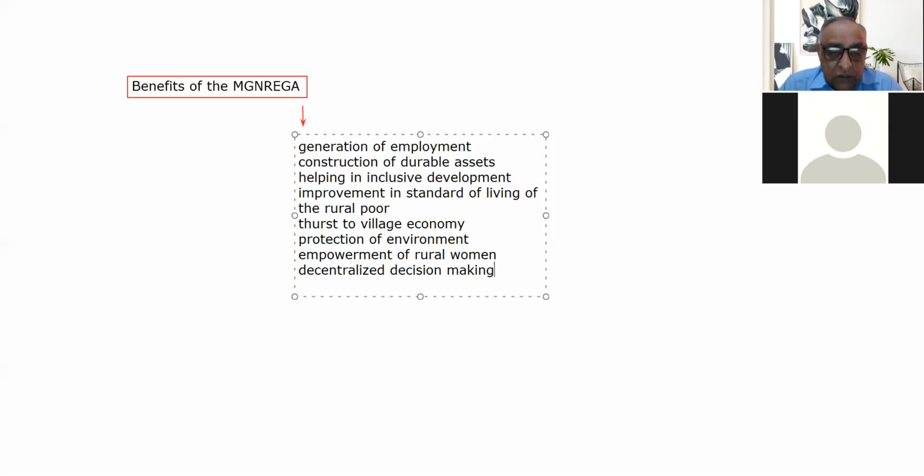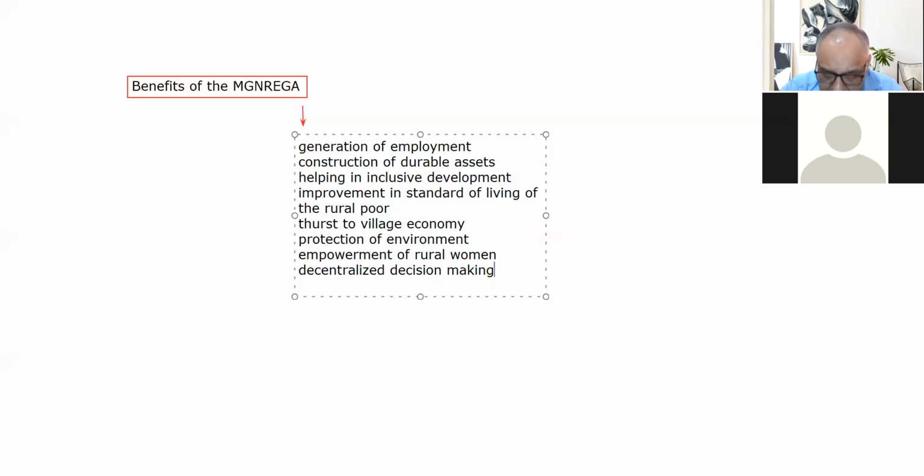Decentralized decision making, because Mandeka allows the projects to be planned, shortlisted, developed, and implemented at the village level, under the supervision of the Gram Panchayat.